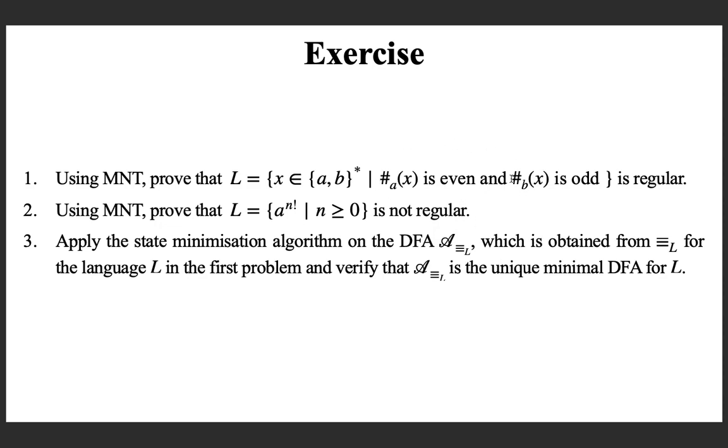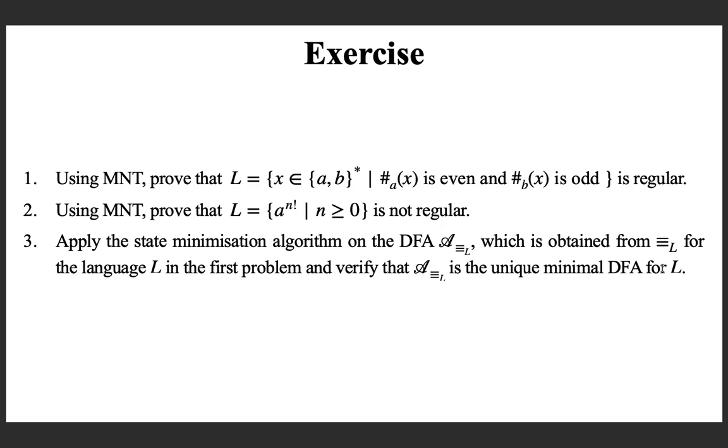Then the third one, apply the state minimization algorithm on the DFA which you obtain from the canonical equivalence relation for this language. So, you obtain the canonical equivalence relation for this language, find the equivalence classes, then you obtain that automaton, and then you verify that this is the unique minimal automaton. How will you verify? Try to apply the state minimization algorithm. You can see that you will not find any pair of states to be collapsible.